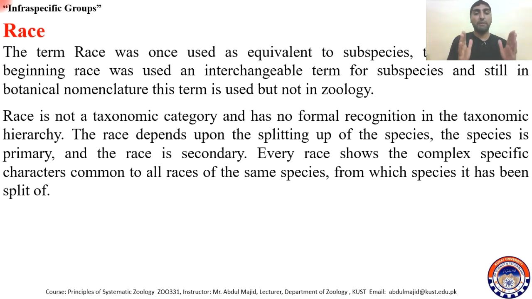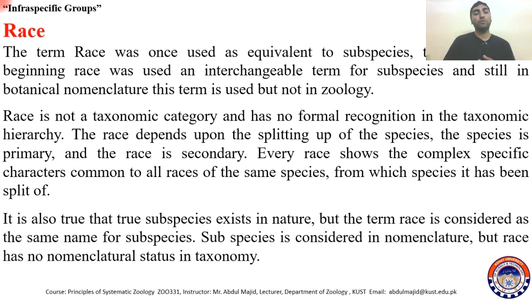Species is the main, then species will split into races. Every race shows the complex specific characteristics common to all races of the same species. For example, if a species has 30 or 20 races, all those races will have some very specific characteristics common to all of them, which is common to the species to which they belong.